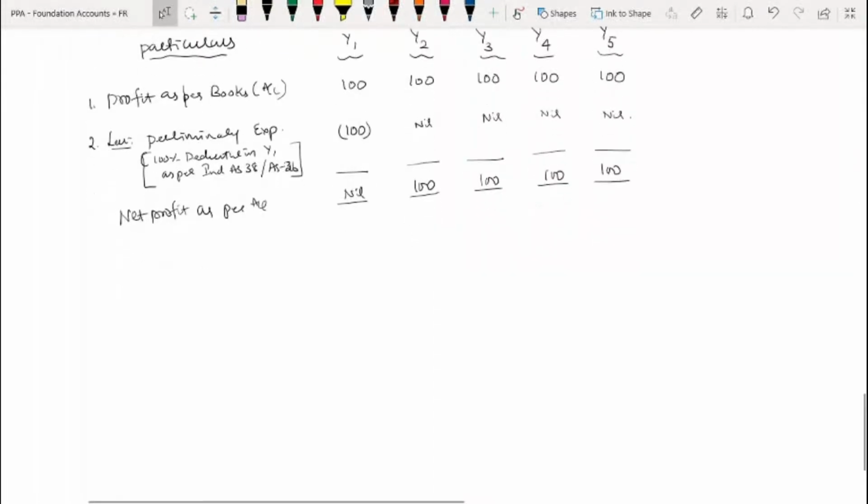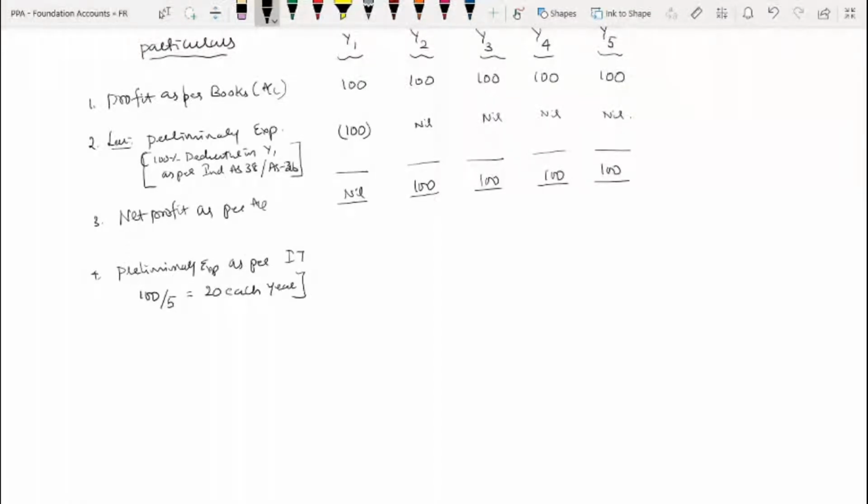So this is the third; fourth one is preliminary expenditure as per income tax. Whatever 100 is there, it is divided into 5 equal installments. Preliminary expenditure is allowed for deduction in 5 equal installments. Are you understanding? Yes, sir.